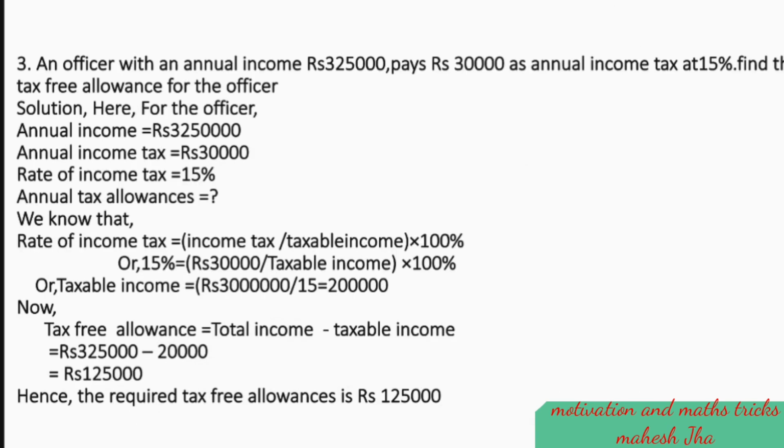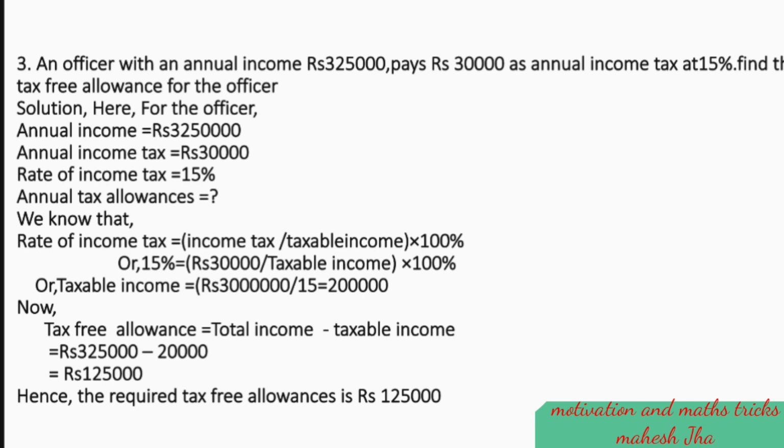Now, third type of example. An officer with an annual income rupees 3,25,000 pays rupees 30,000 as annual income tax at 15%. Find the tax-free allowances for the officer. Solution: here for the officer, annual income equals rupees 3,25,000 and annual income tax is 30,000. Rate of income tax equals 15%. Annual tax allowances equals what?